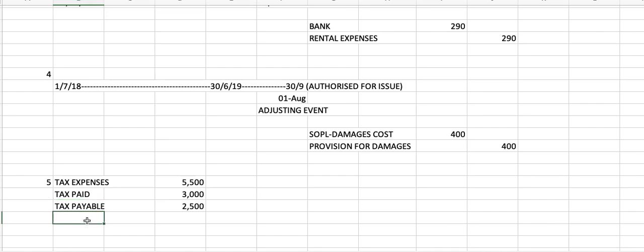Okay, tapi because we have tax recoverable on 1st July, maknanya okay, ini adalah asset ya, tax recoverable. That means last year you have overpaid the tax and the amount is 500.